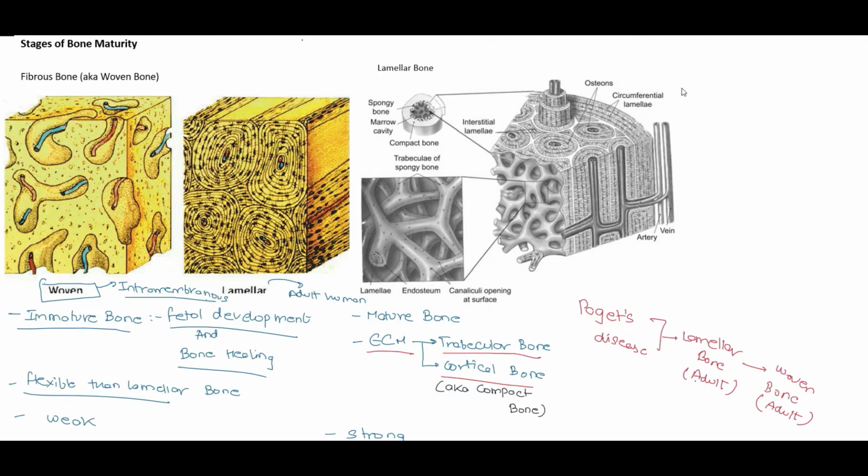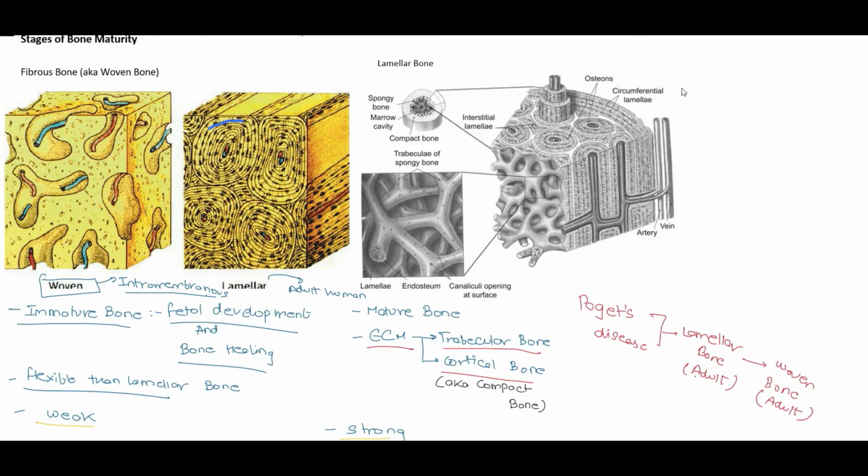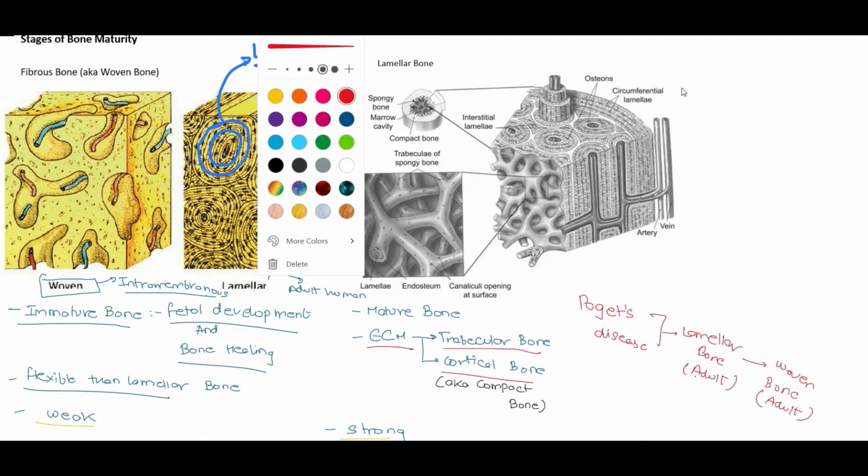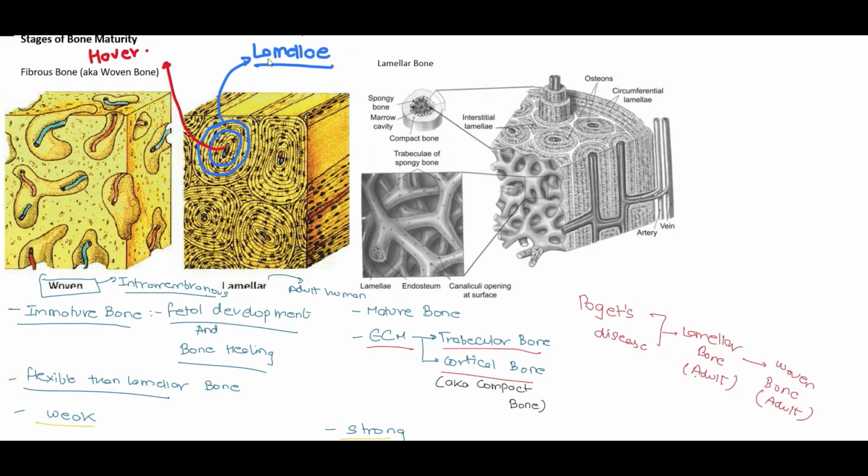So due to it, the lamellar bone is much stronger as compared to the woven bone, which is present in the fetal stage of development. We can also note that in the lamellar bone, we have the presence of concentric circles. These concentric circles are known as the lamellae, and in the center of each lamella lies the Haversian canal, and these Haversian canals contain branches of the arteries supplying the bone, and the collection of these lamellae is also known as the osteon.